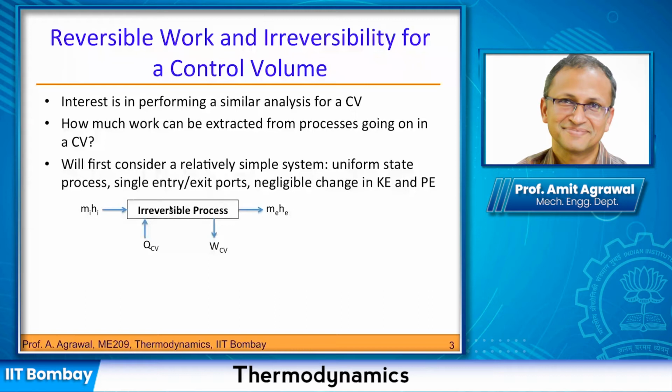In this control volume, there is some mass Mi which is coming in and some mass Me which is leaving. As we know by now, the energy that comes in is of course MiHi. Of course, you could have brought in the kinetic energy and potential energy components, which we are not considering for now.